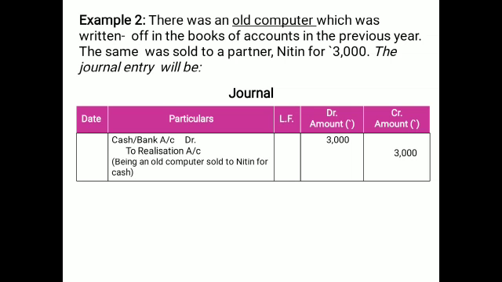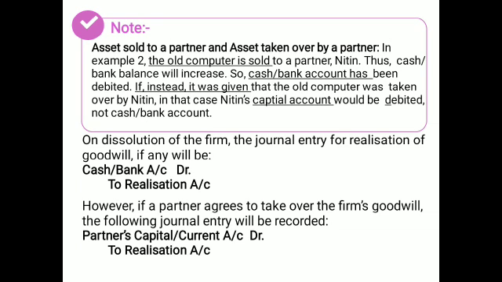And now a computer which was written off already, and now the partner sold it to Nitin for 3,000. When it is sold to Nitin, that means the money is coming inside the organization. So the cash account will be debited in place of Nitin's capital, to the realizations account. In the same way, for the realizing of the value of goodwill, cash account debit to realizations account will be passed. If the asset, goodwill, is taken by the partner, then the partner's capital account will be debited to the realization. Goodwill is treated just like an asset.